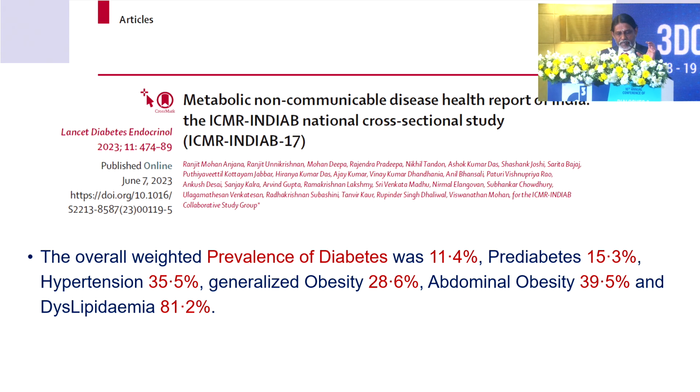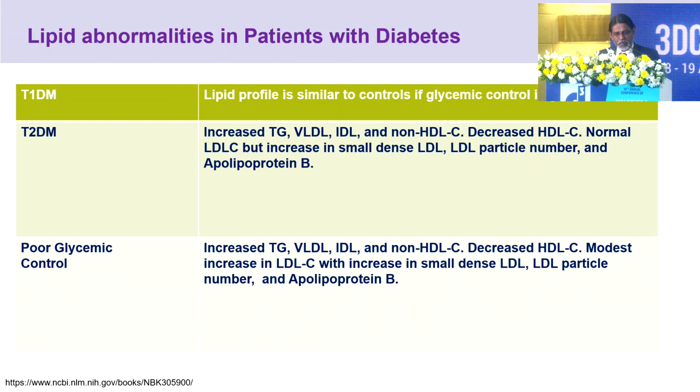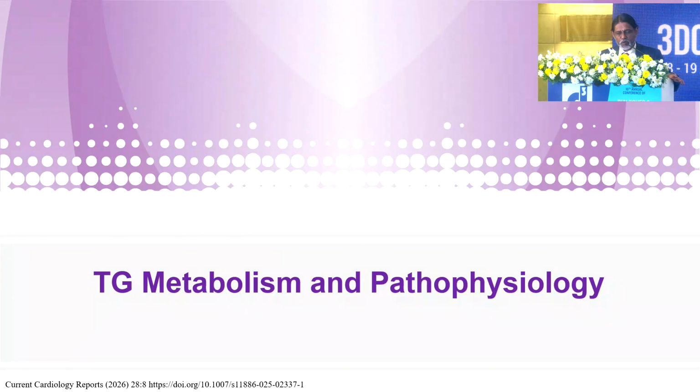In this particular ICMR study, the overall weighted prevalence of dyslipidemia is 81.2%. Lipid abnormalities in patients with type 1 diabetes are similar to controls. In type 2, as long as optimal control is maintained, levels stay within the normal range, but there is an increase in small dense LDL. When control becomes poor, there is an increase in all the parameters, including apolipoprotein B.